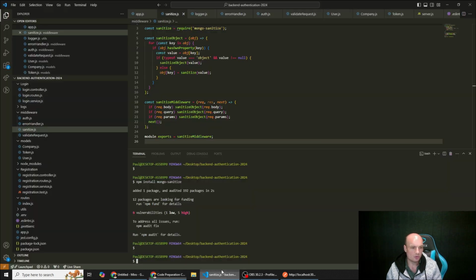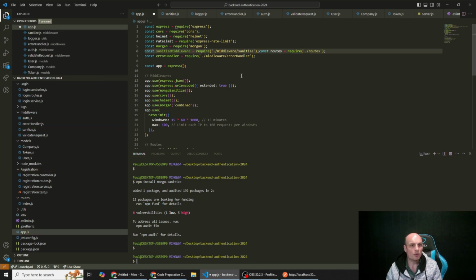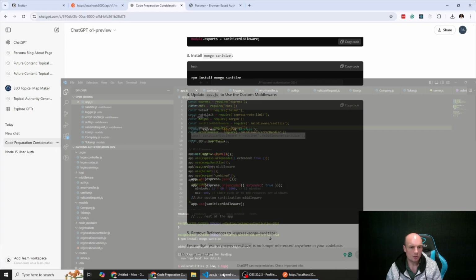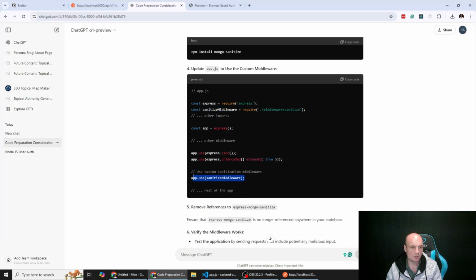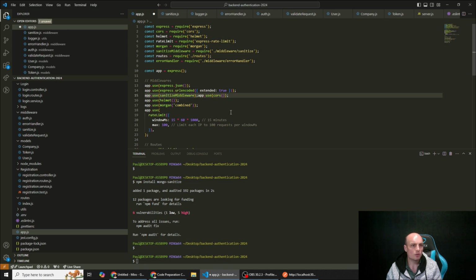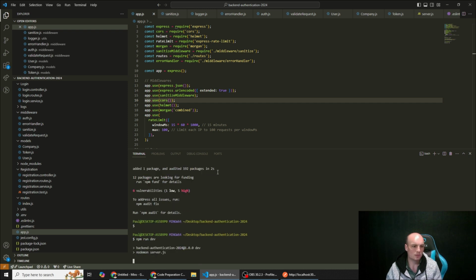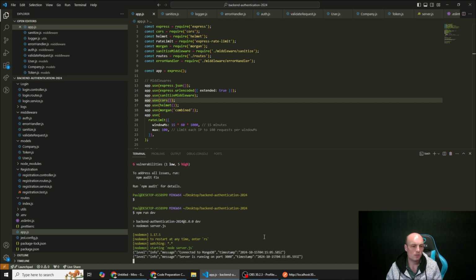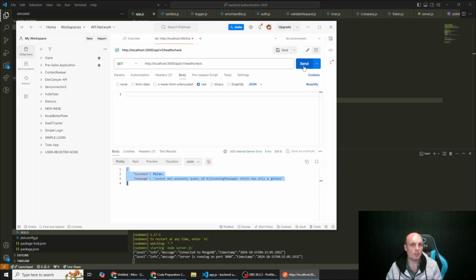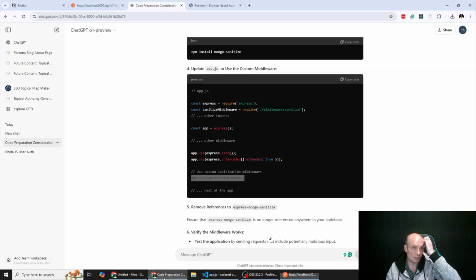So we need to do app.js, put that in, and then we also need to change sanitization middleware to stop using Mongo sanitize. Save that. Then we go npm run dev. Server's running again. No errors so far. Let's hit our health check API endpoint. Status okay. Perfect. And then what we will do is we will cut and paste in again.